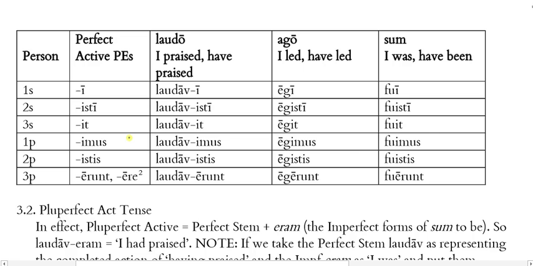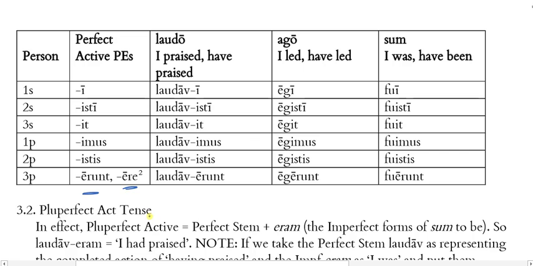Okay, so here are the perfect active personal endings. Again, you just have to memorize these. These are new. Really, once you know the third principal part, you've always got the first one, right? And then it's just a matter of knowing the rest here. So: i, isti, it, imus, istis, erunt. And there is an alternate form that's used in poetry fairly regularly, but only used a few times here in the Wheelock grammar, ere for third plural. So we're really going to focus on that one.